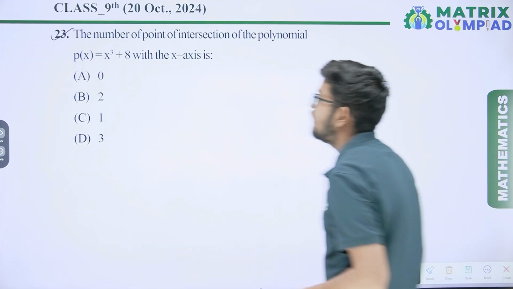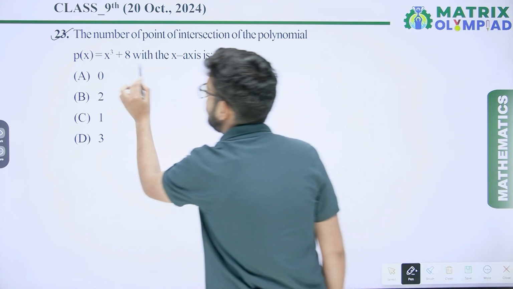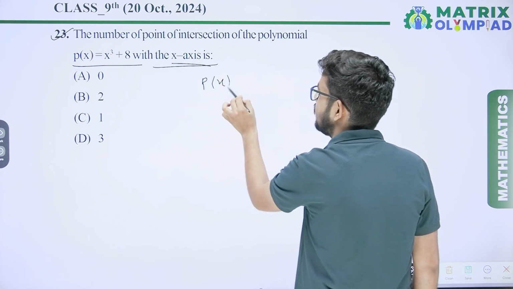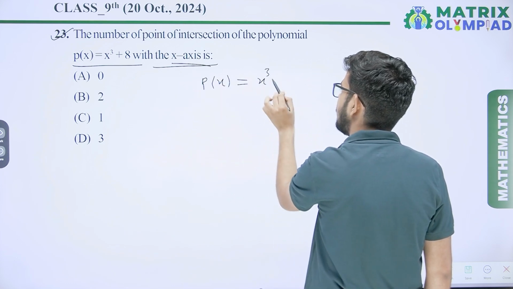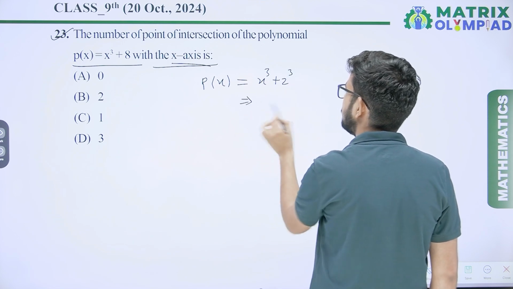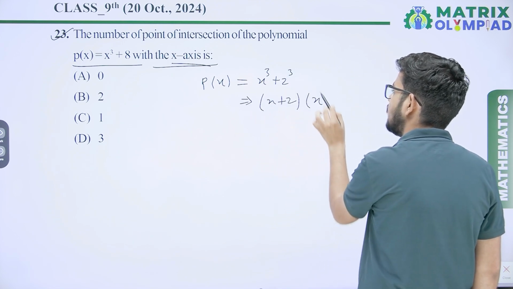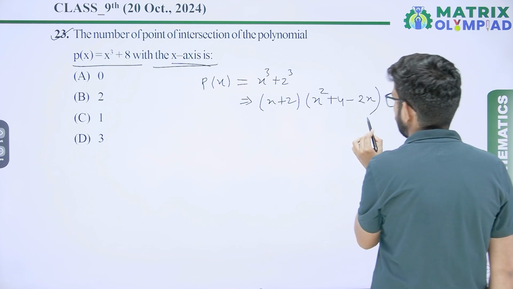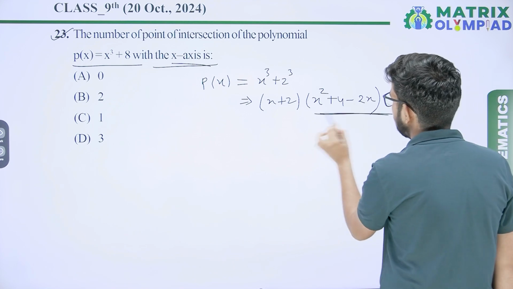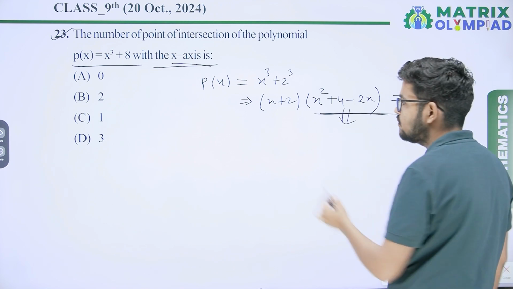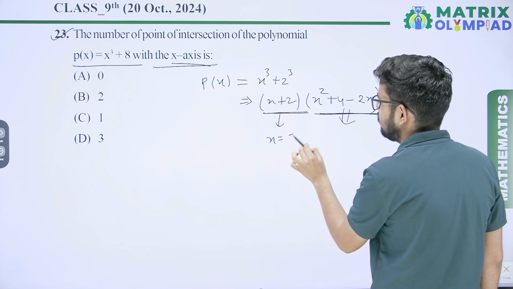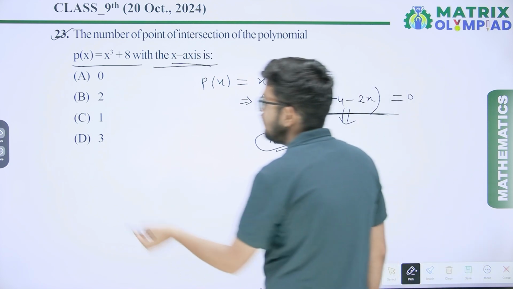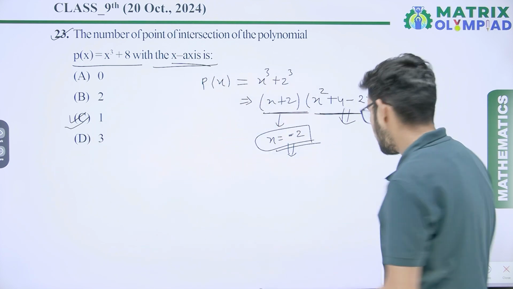Question number 23. The number of points of intersection of polynomial P(x) equal x cube plus 8 with the x-axis is. So P(x) equal x cube plus 8 can be written as x cube plus 2 cube. So a cube plus b cube is (a plus b)(a square plus b square minus ab). When we find the zeros, it has imaginary zeros and one zero, x equal to minus 2. So how many real zeros are there? Only one. So it will intersect the x-axis at only 1 point. So option C will be the correct answer.